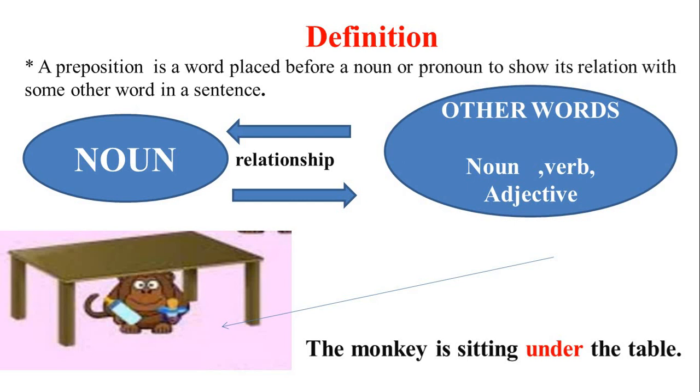Let's understand them with an example. The monkey is sitting under the table. Here, under is used to link the table, which is a noun, and the sitting place of the monkey. If we do not use under and write the same sentence, we are not able to get what the relationship is between the sitting of the monkey and the table. Hence, under is a preposition.